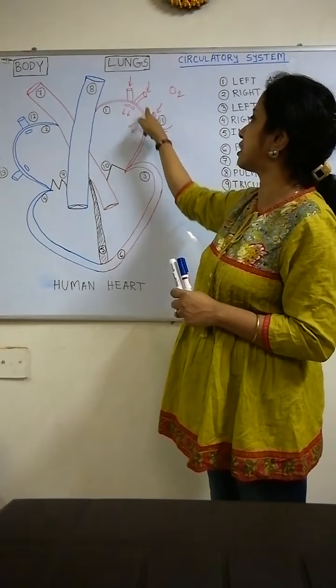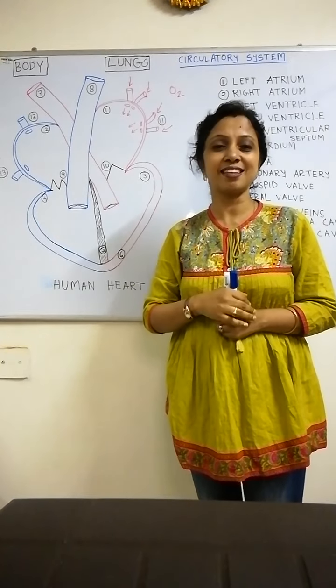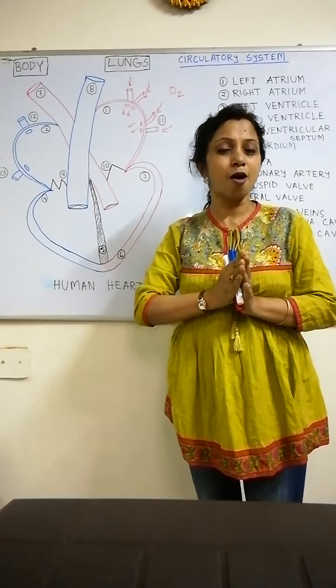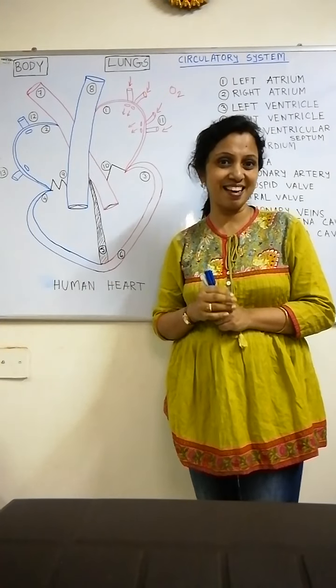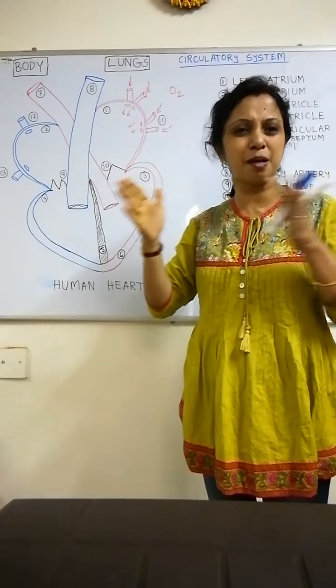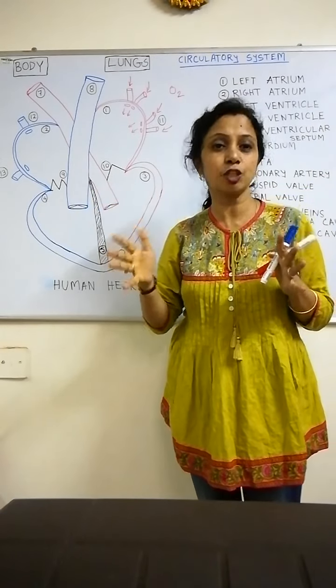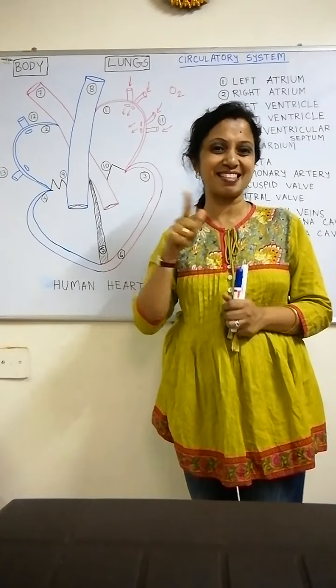Veins, you can see, are very thin, right? If it is a thin pipe, you guess whether the blood can move through it slowly or faster. Yes, slowly. And these are arteries. Arteries are a little bit thicker. So in a large pipe, the blood will flow fast, right?